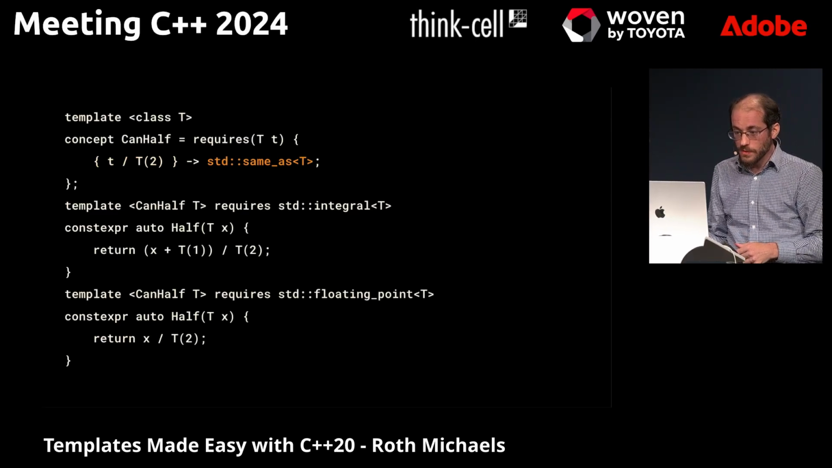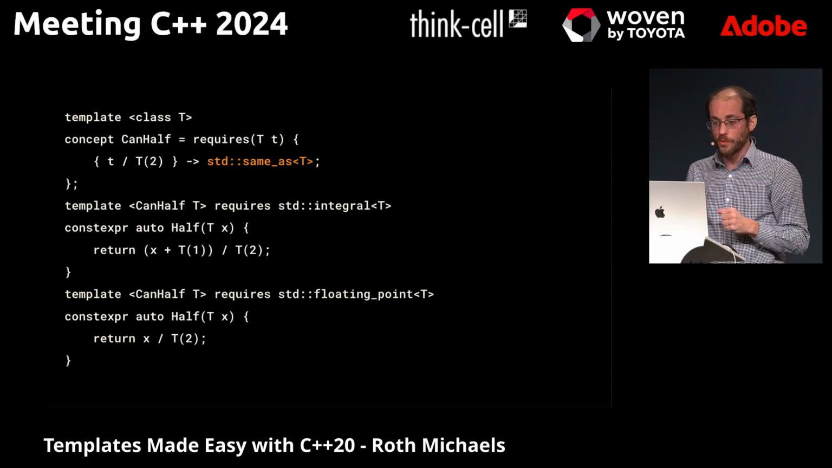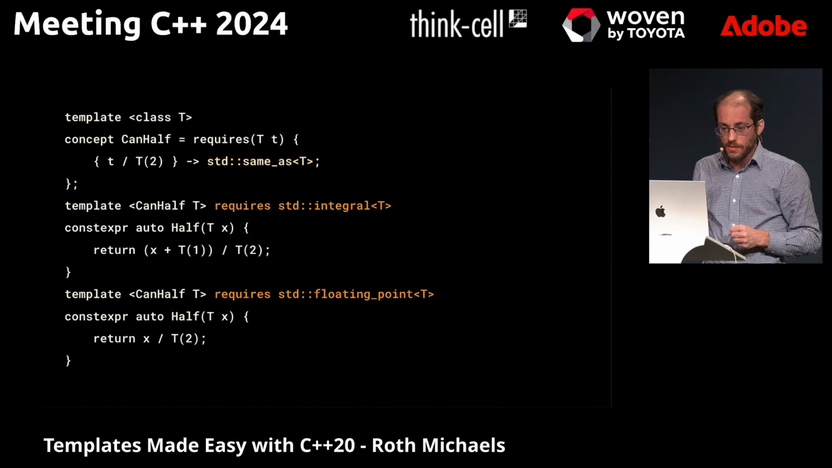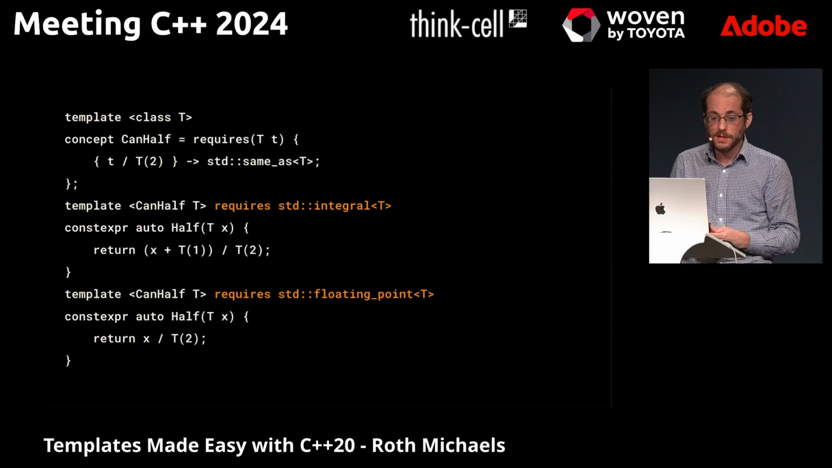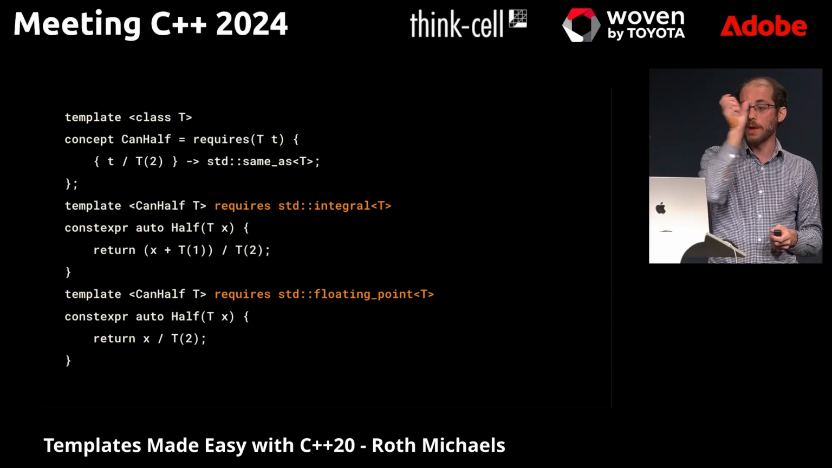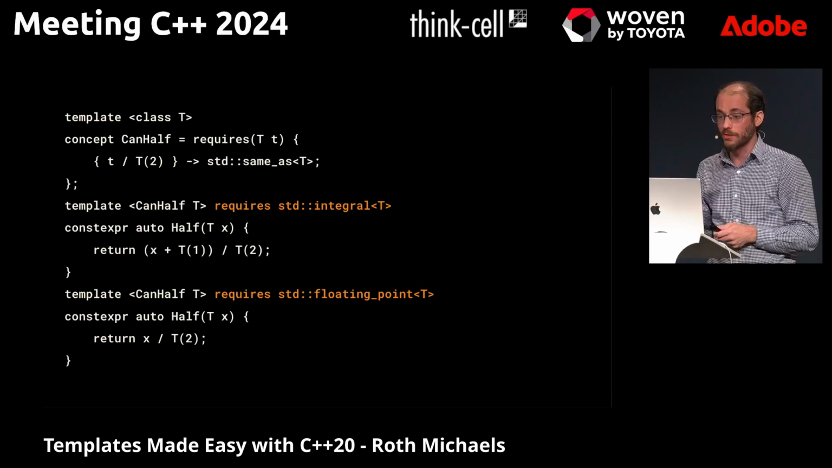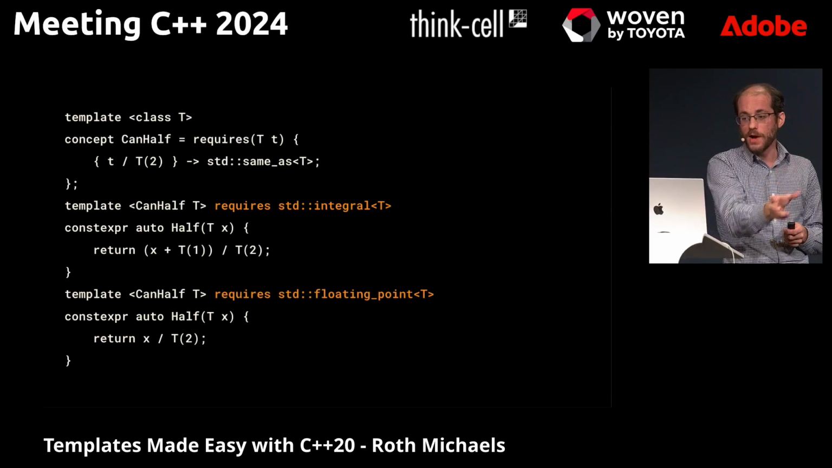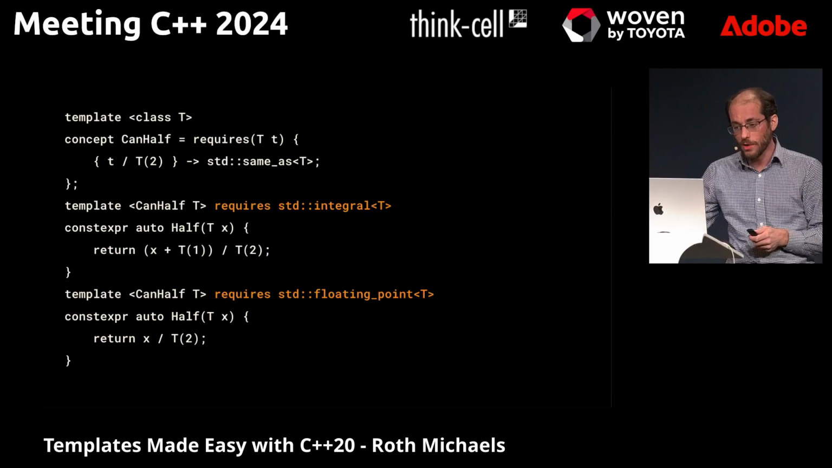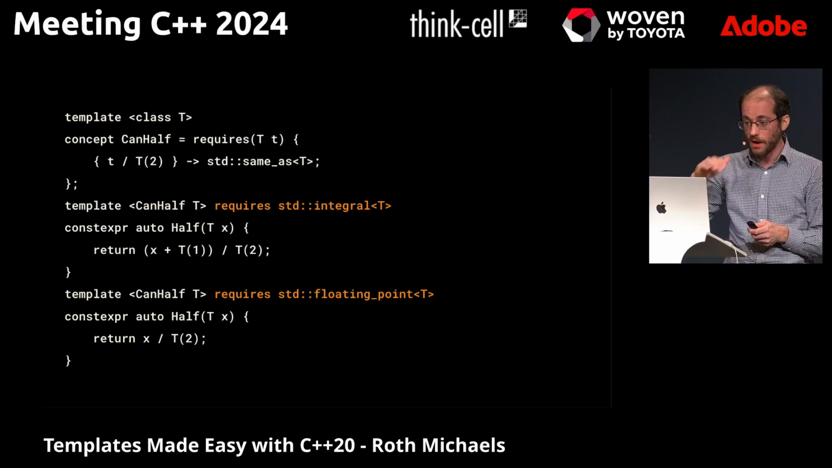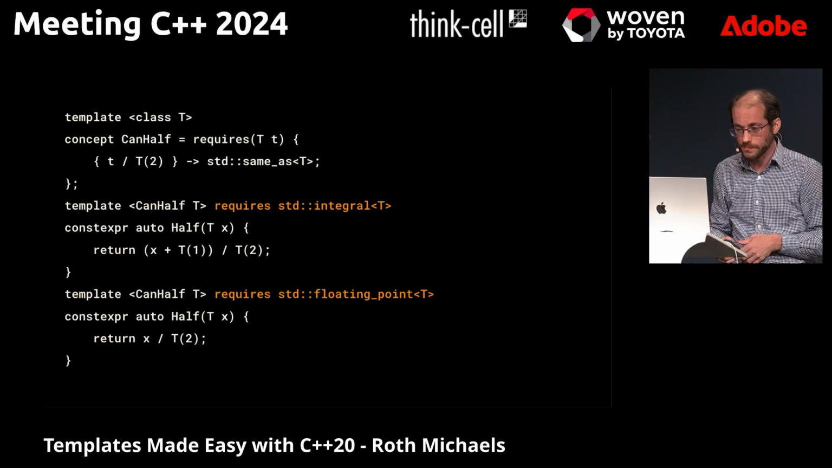And so now, this will work for my custom types, and then we can further refine this so that if you can be divided in half, and you're an integral type, we'll use a second overload. And if you can be divided in half and you're a floating point type, you'll use the third overload.